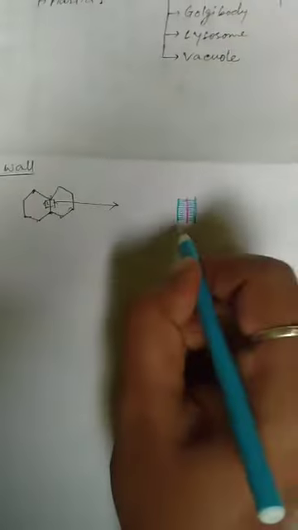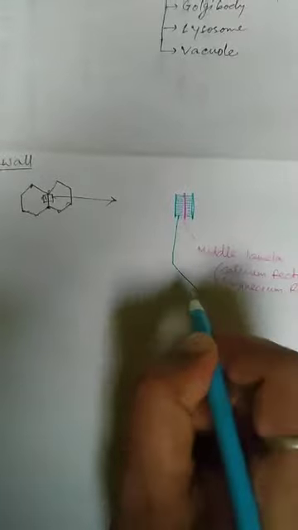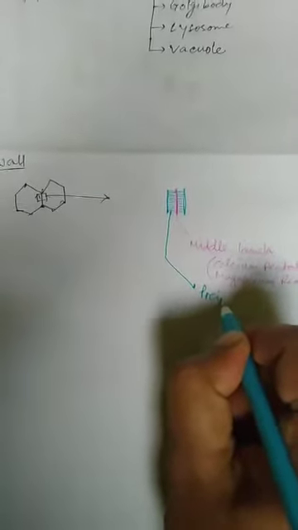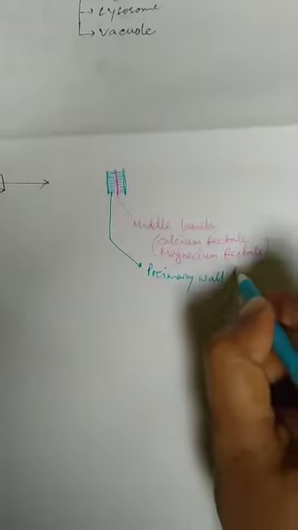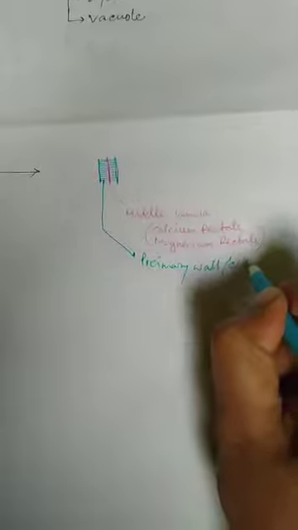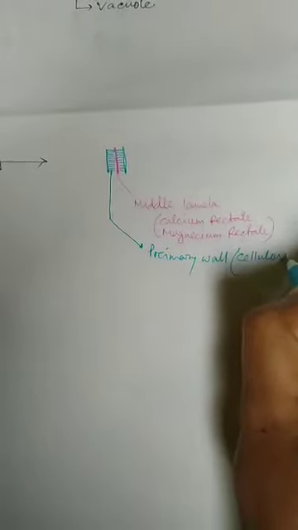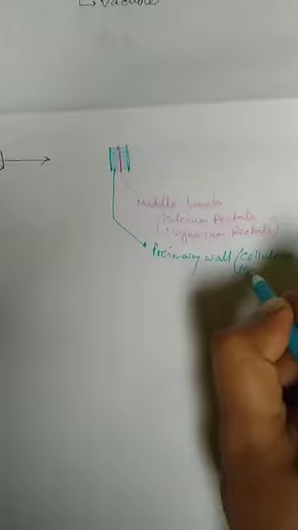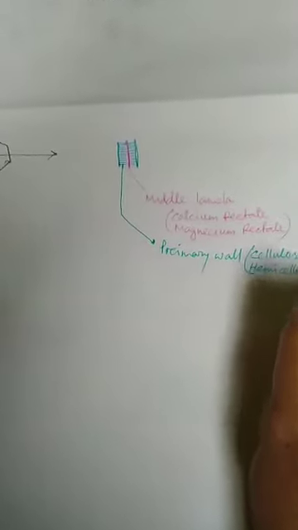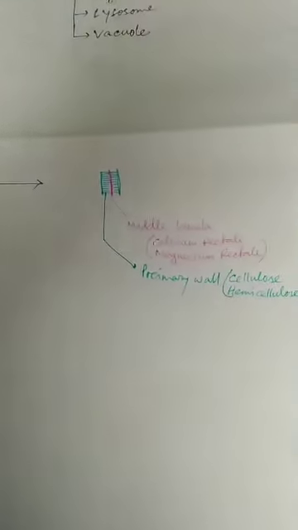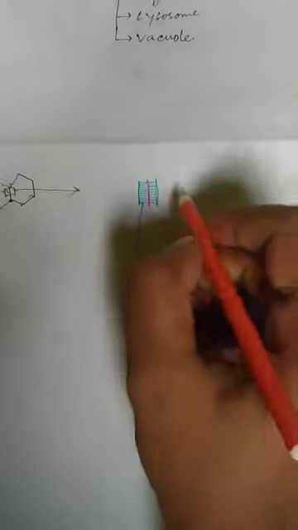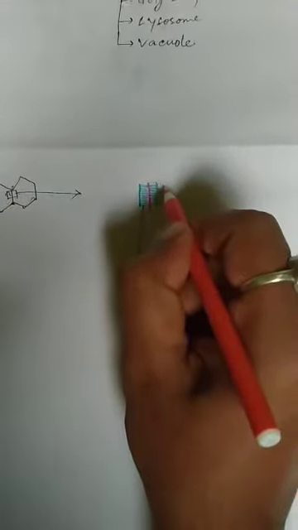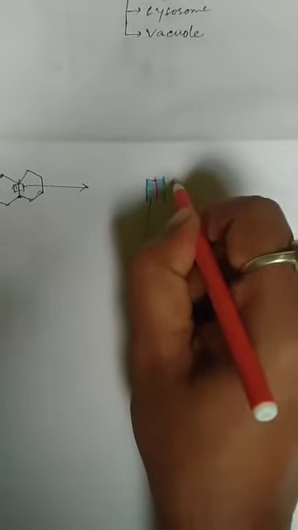The primary wall is composed of cellulose and hemicellulose in the case of a plant cell. Then the other components of the cell wall are deposited on both sides of the primary wall.